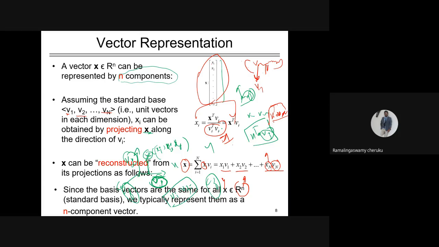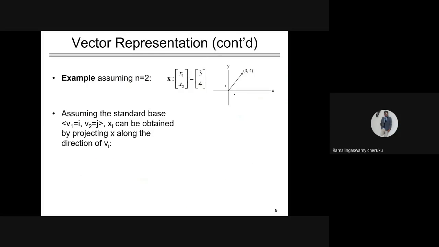What is the x2 value? It says the projection in the x2 direction. Similarly, what does xn mean? Suppose I take a two dimensional space, and for simplicity I have taken 3, 4. What does the 3 say? What does the 4 say?